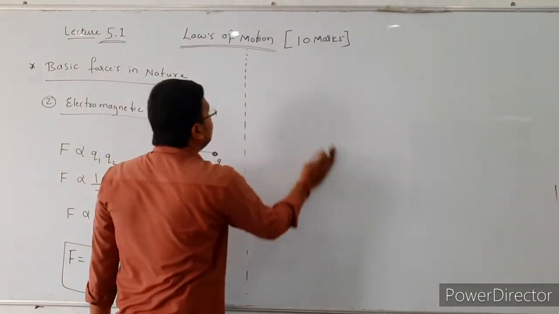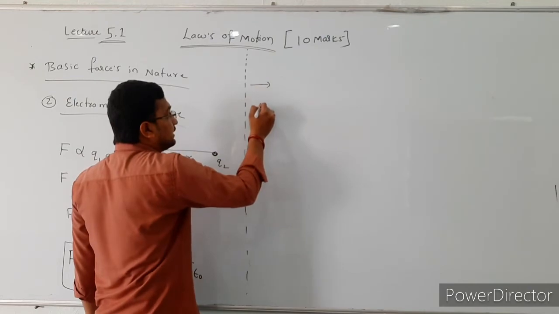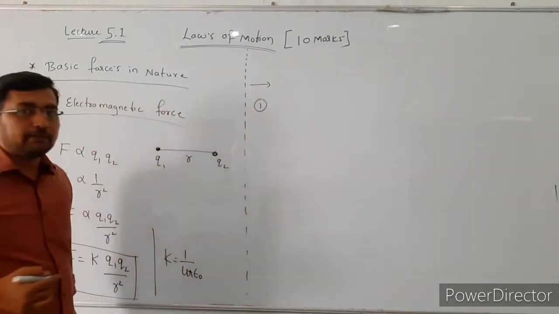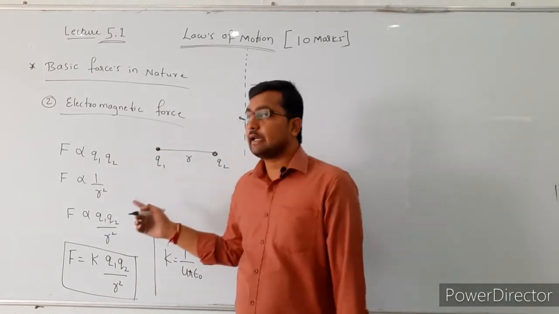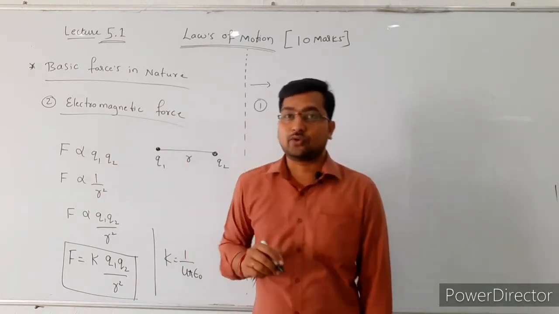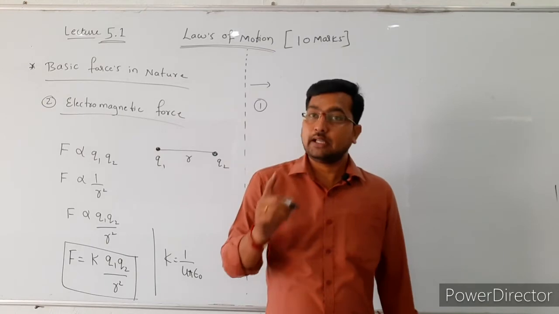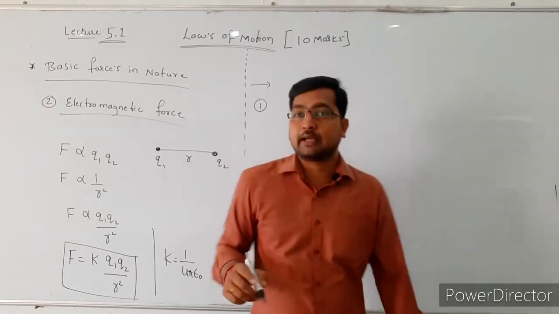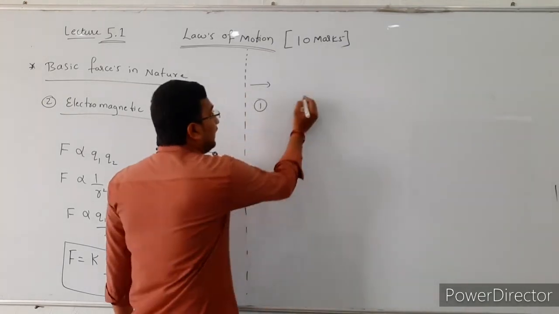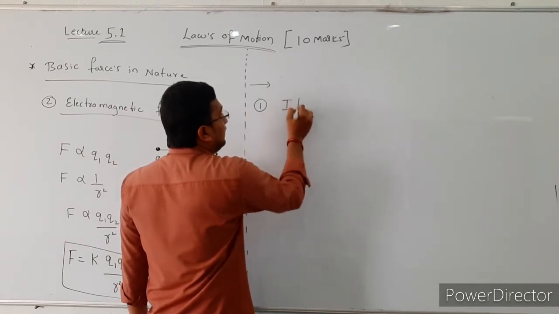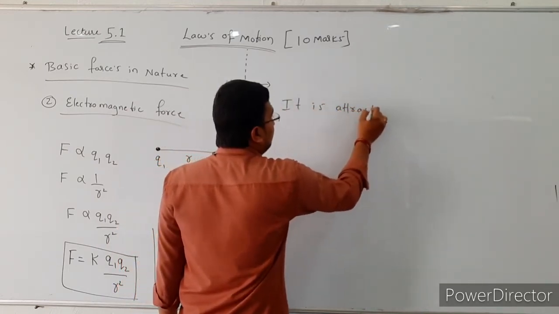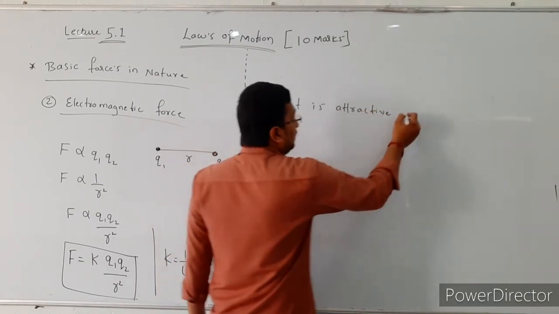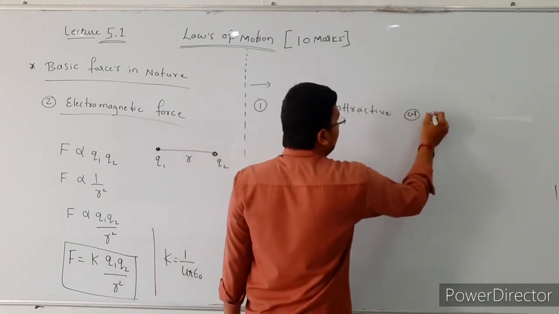Now, a few characteristics of the electromagnetic force. The first characteristic is that it is an attractive and repulsive force. Gravitational force is only attractive, but the electromagnetic force is attractive or repulsive.